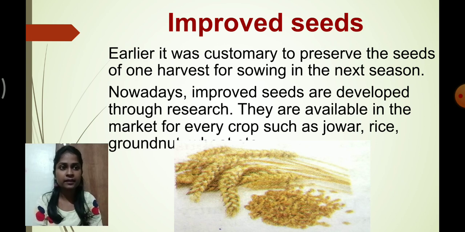And most importantly, in the modern agricultural method, farmers started using improved varieties of seed. Now you must be thinking, why do we use improved varieties of seed? The reason is that earlier it was customary for the farmer to preserve the seeds of one harvest for sowing in the next season. But nowadays we don't have to store like that, because we developed improved varieties of seeds through research, and they are now available in the market in the form of jowar, rice, groundnut, etc.